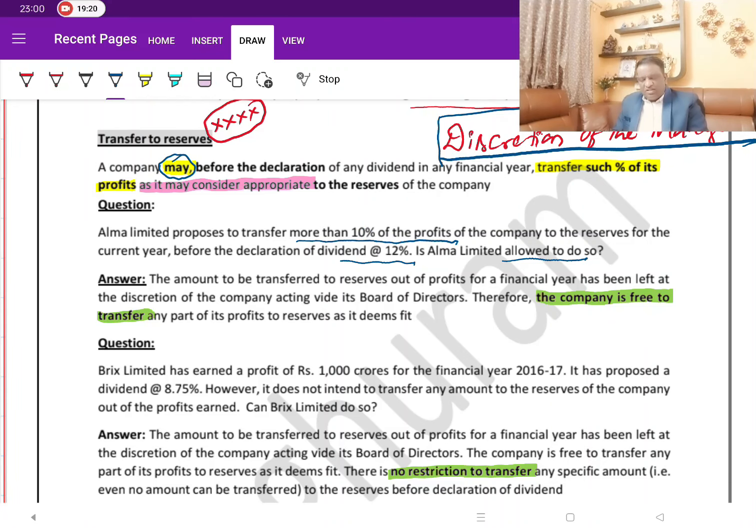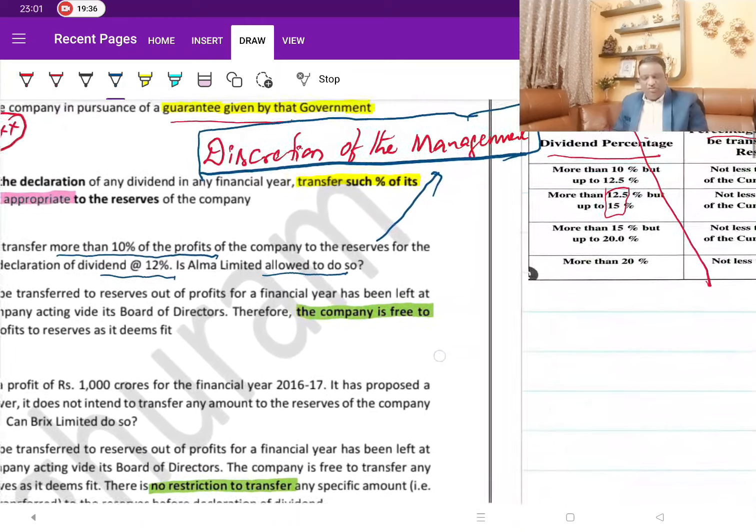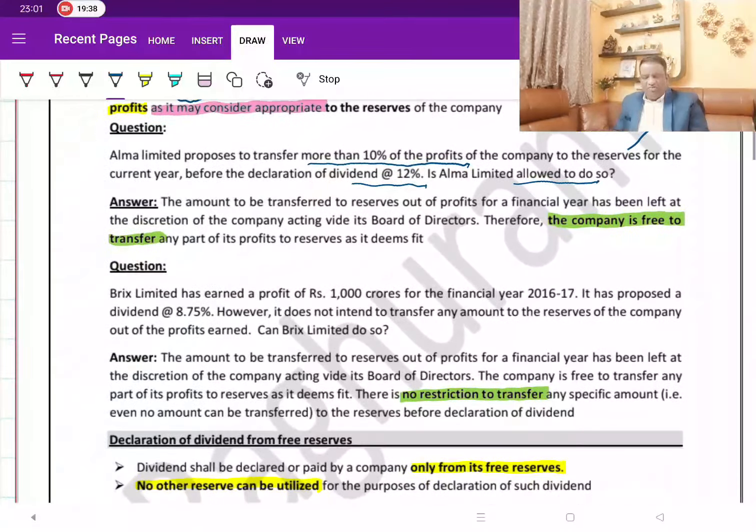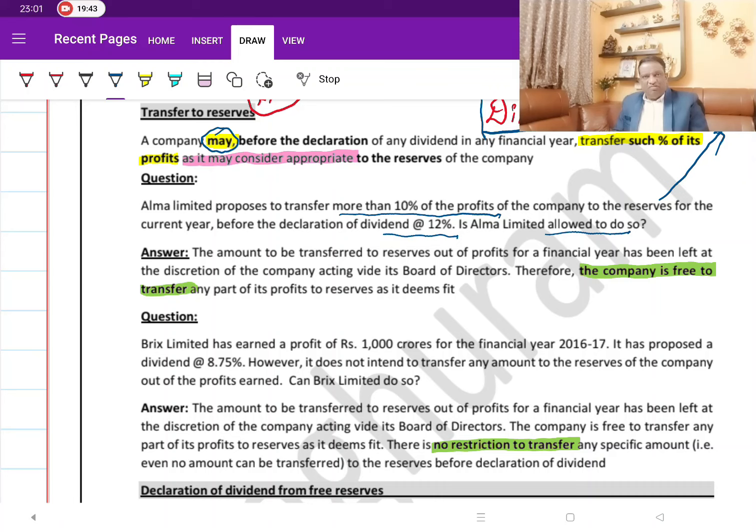It can be 10%, it can be 30%, it can be 40%. Your answer is going to be that it's the discretion of the management. Yes, the company is free to transfer. They can transfer any amount. Unless you are well versed with what the old provision was, it may not give you any thrill about what you are learning here. So, to repeat, the mandatory requirement has been abolished and it is just left to the management, whichever rate you want to transfer.